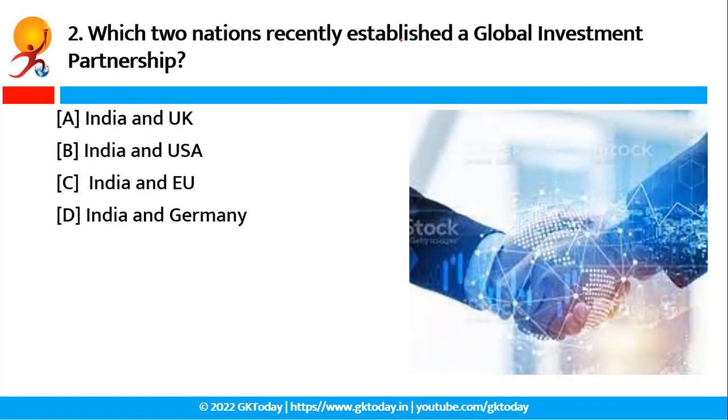Which two nations recently established a global investment partnership? The correct answer of this question is option A, that is India and UK. India has established a global investment fund with the cooperation of the United Kingdom under the Global Investment Partnership. The Global Investment Partnership would mean attracting investment, charting the different areas including innovation, infrastructure development, capacity building, etc. So basically the fund would leverage long-term capital investment.